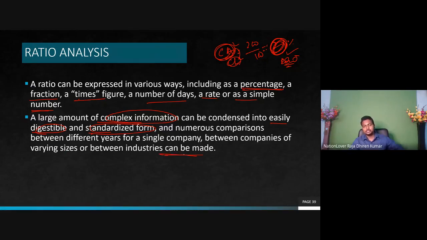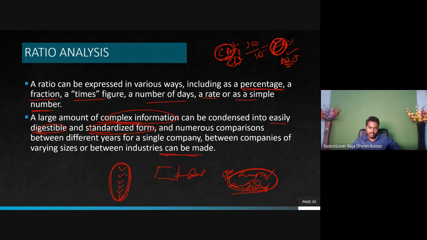That means complex data of a company or an industry can be understood easily when we arrange it in items and make ratios. Understand the point? This ratio gives us better understanding than the haphazard figures shown in the financial statements.